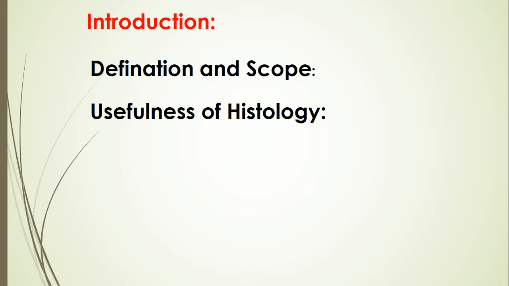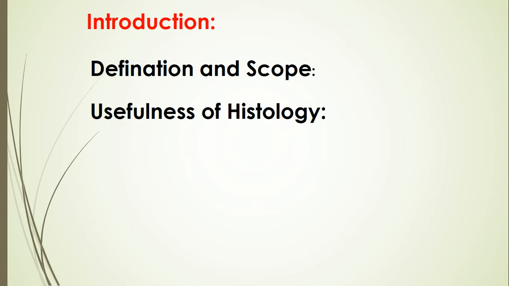The word histology is derived from the Greek word histos. Histos means tissues and logia means knowledge. Therefore, histology means knowledge of tissues, or the study of tissues and formation of organs by different tissues. But since tissues are composed of cells and their products, a knowledge of the structure and functions of the cells is necessary for the study of histology.